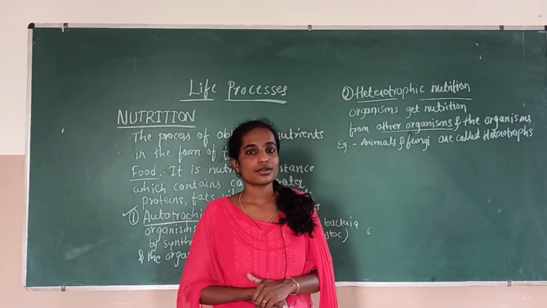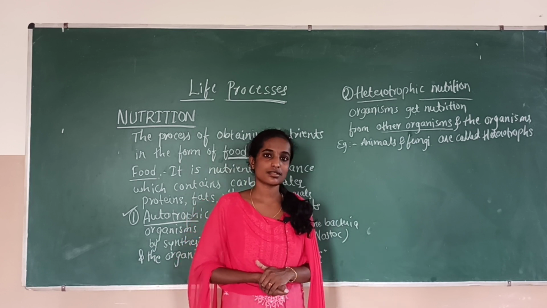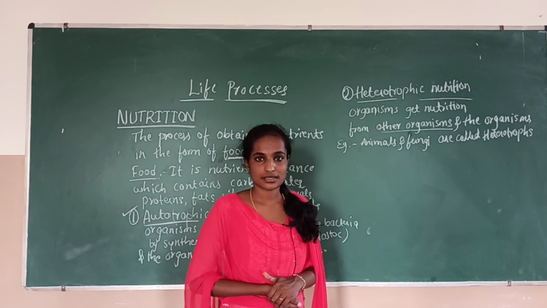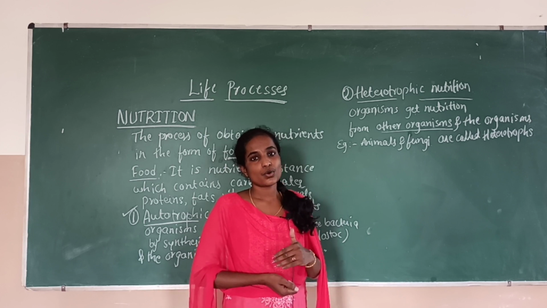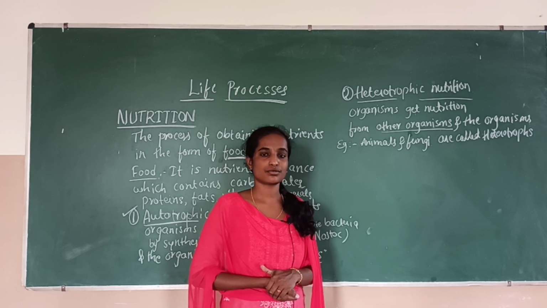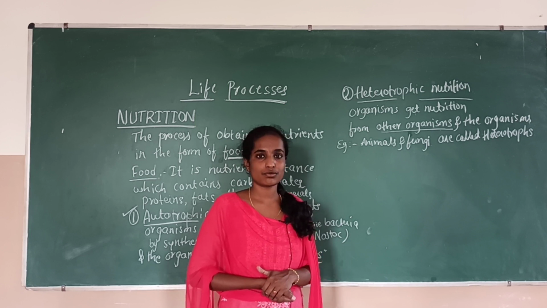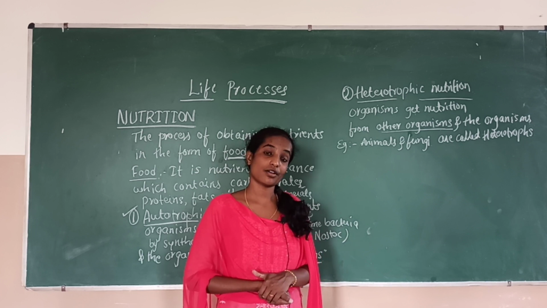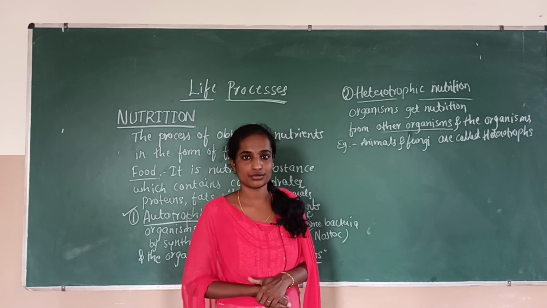Whenever the autotrophic organisms use light to synthesize their food, that process is called photosynthesis. And those organisms which use inorganic chemicals to synthesize their food, that process is called chemosynthesis, and the organisms are called chemoautotrophs.